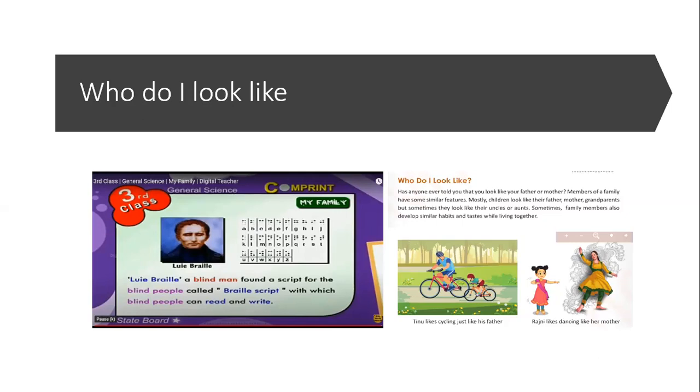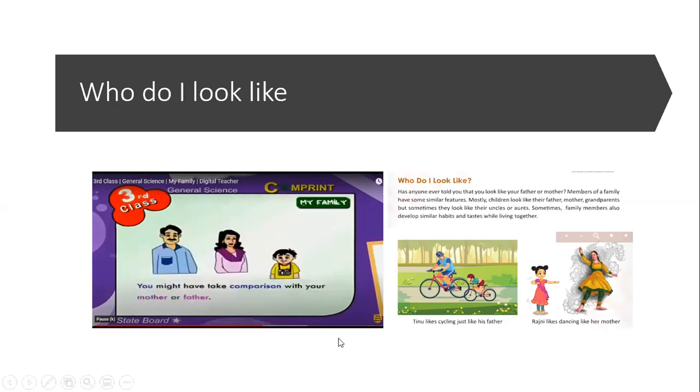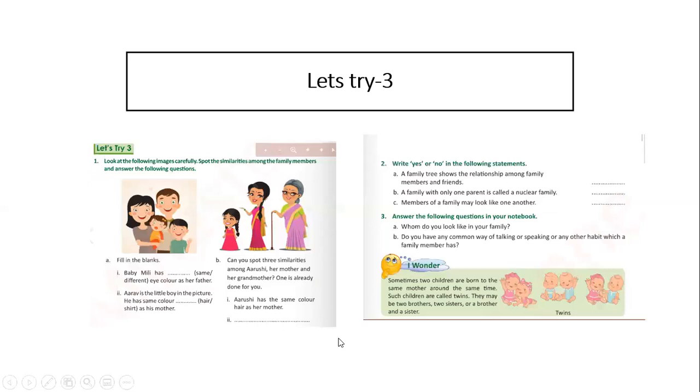Having seen the video, we have understood that we look alike our parents, right? So now there is an exercise for you all children. So let's have a look at the exercise over here. Let's try 3. Look at the following images carefully. Spot the similarities among the family members and answer the following questions. So what you have to do is find the similarities between them.